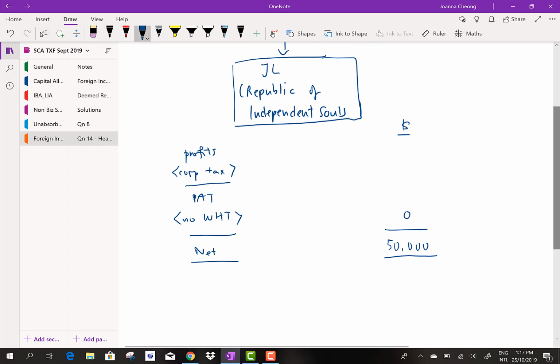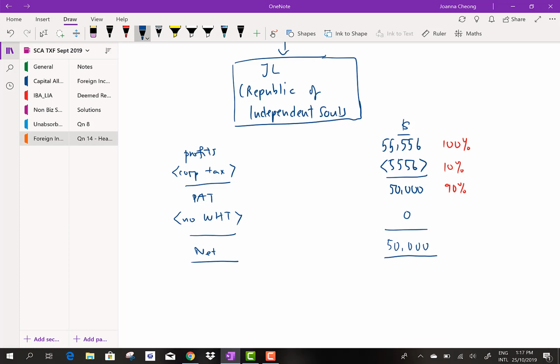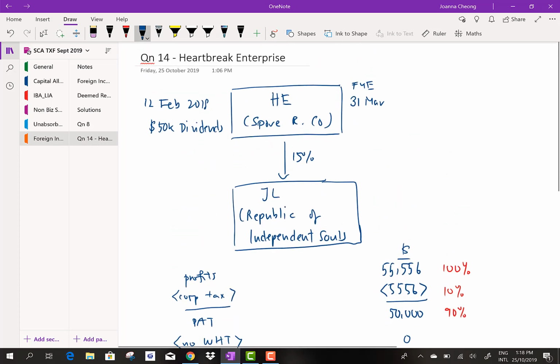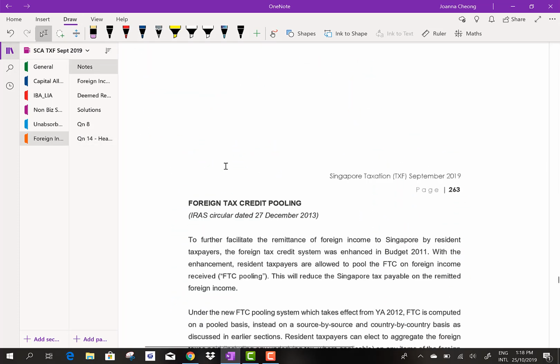Okay, so there is no withholding tax. Now, according to the question, there will be a 10% corporate tax, which is what we also call the underlying tax. So if I were to work backwards, this will represent 90%. So if I regross it back to 100%, the tax that they would have paid will be 5,556. As a result, the profit that they actually earn will be 55,556. Right? So I hope you have a better idea of what's going on. Now let us look at the first part of the requirement.